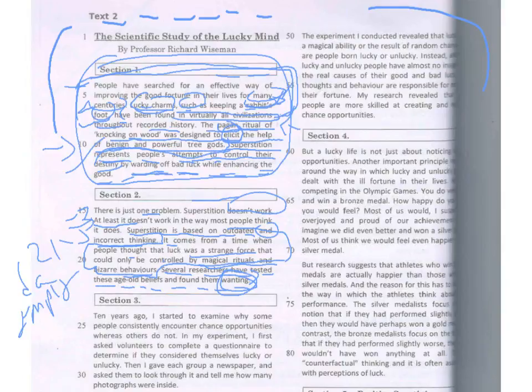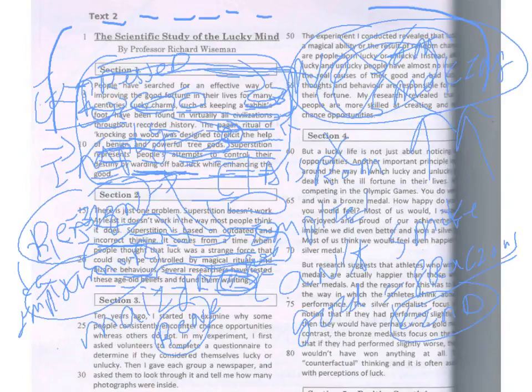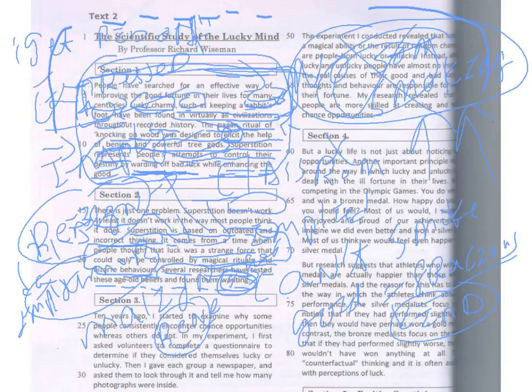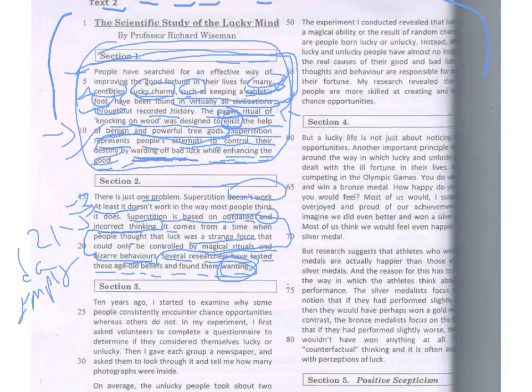By warding off. What is warding off? Warding off means to remove it, to get rid of. I think that's better. While enhancing the good. Okay, the warding off bad luck means what? Getting rid of. Get rid of. That's another phrase for warding off. Okay, get rid of. Oops, too many Fs. It's O-F, not get rid off. Yeah, get rid of. O-F. Okay, let's take a look at paragraph 2.